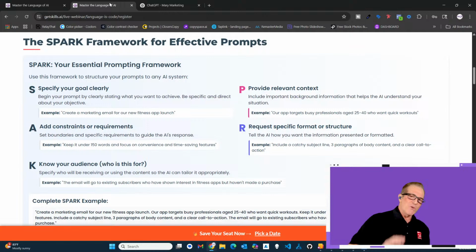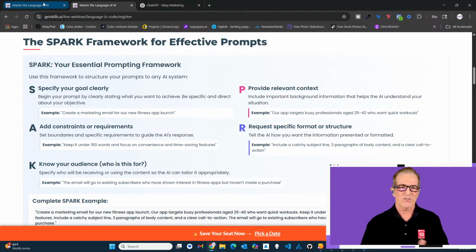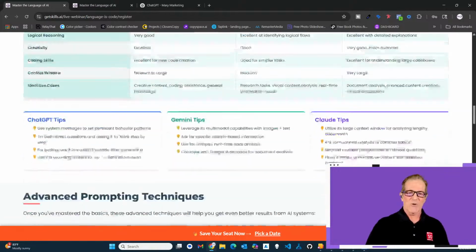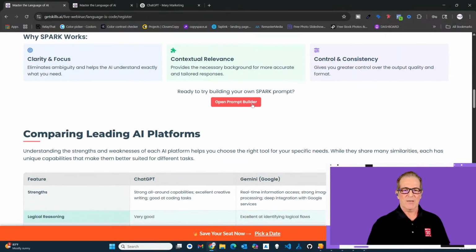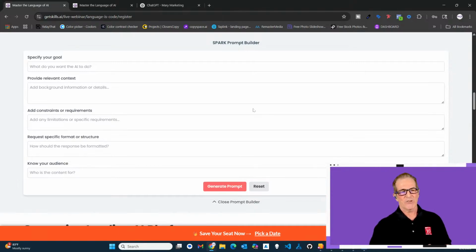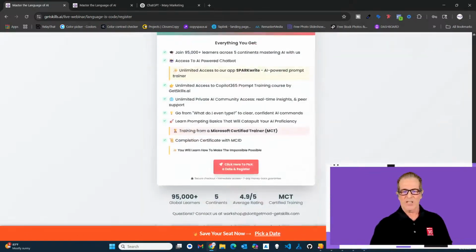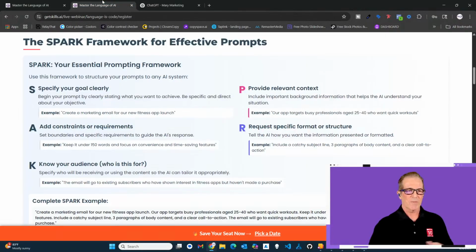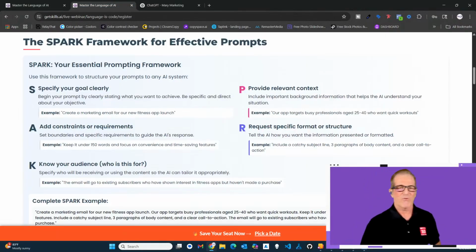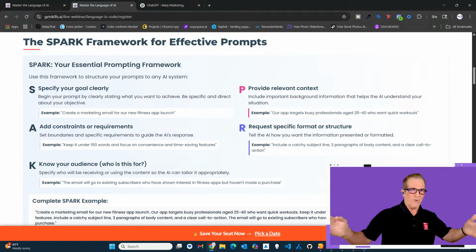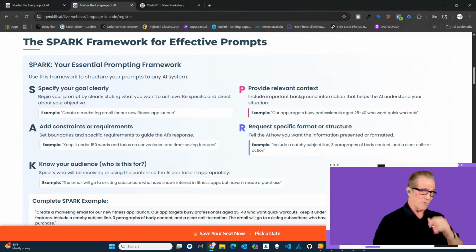And within Master the Language of AI, this is part of that website. So you just scroll down on this web page. You'll see that you have the prompt builder right here. And then you can work with it and scroll down a little bit further and then just register for this workshop. So here we are at the Spark framework for effective prompts. Now I'm not going to go over the Spark framework right now. I'm just going to show you that just by going to this website, not even taking the workshop, just going to register for the workshop, you can learn a lot. You can learn the Spark framework. It's the foundation for using AI, how to talk to it.